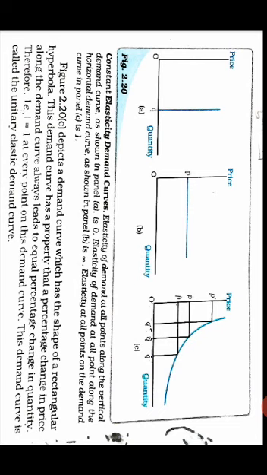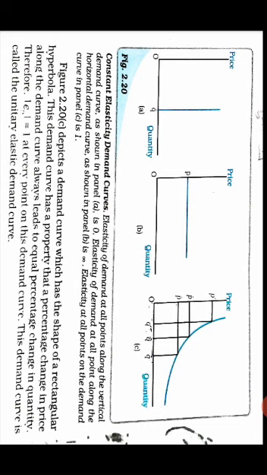At every point on this demand curve, the demand curve is called the unitary elasticity demand curve. Unitary elasticity means it is equal to one. How much percentage the price changes, that much percentage the quantity changes. It is equal, so that's why we call it a unitary elasticity demand curve.